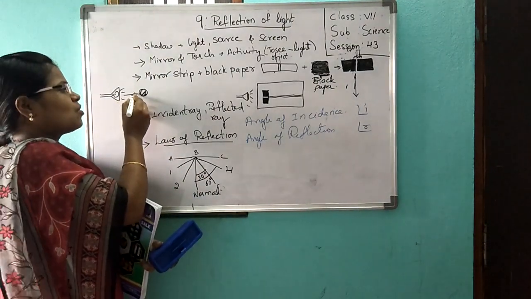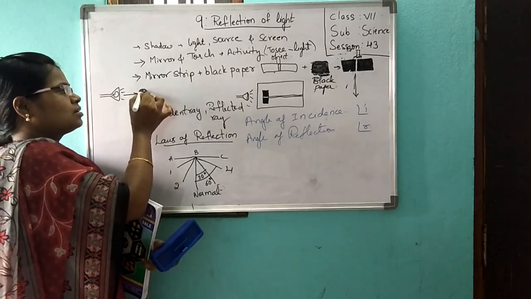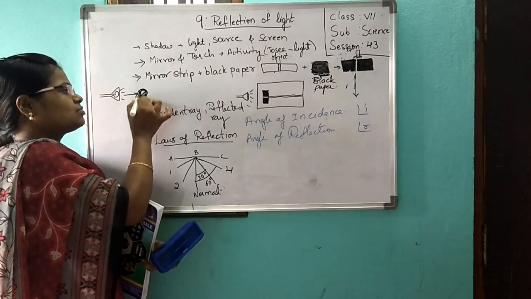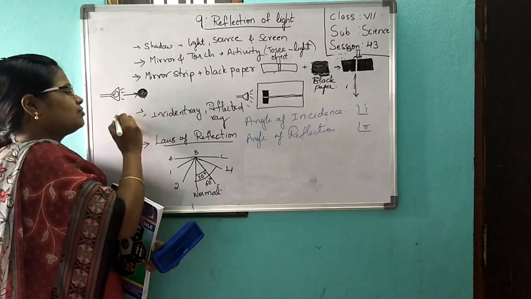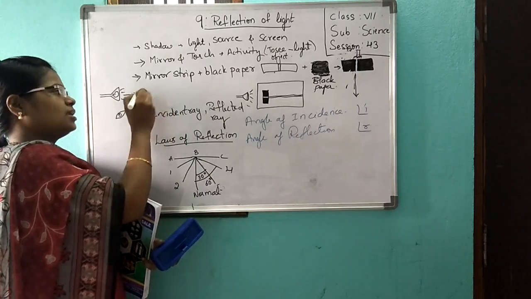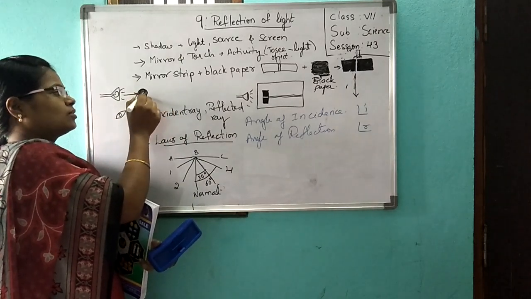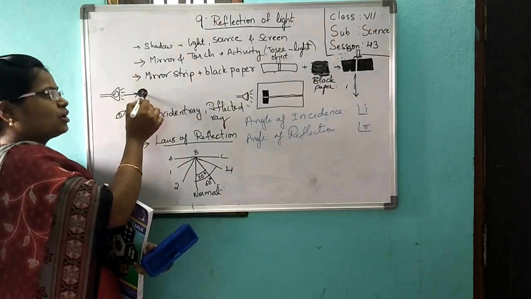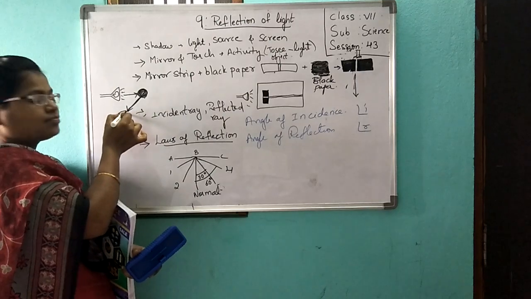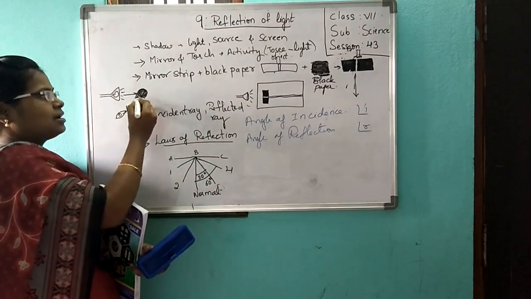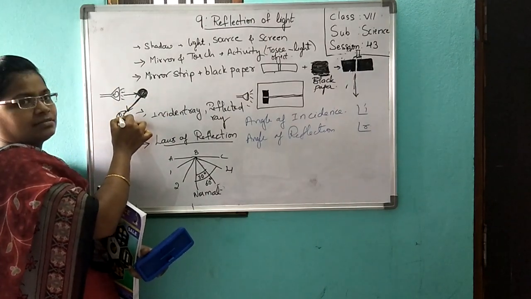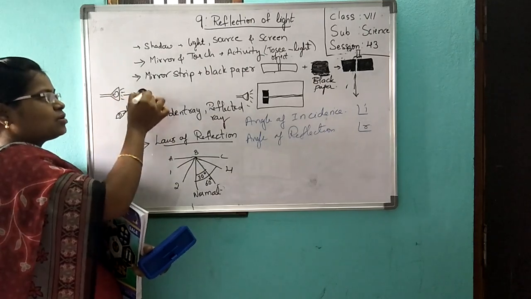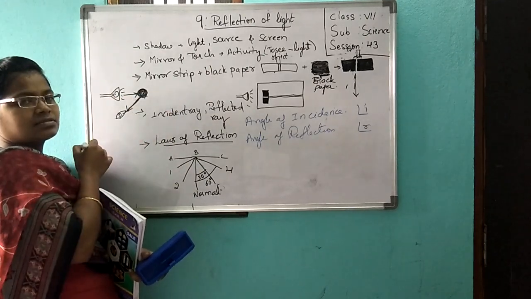These light rays fall on the ball, and if you are seeing from this side or any side, the light rays falling on the ball get reflected to your eye. This is getting reflected, bouncing. Light falls on the ball and bounces.